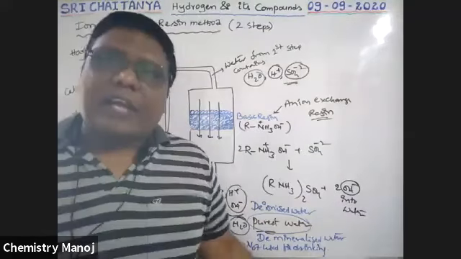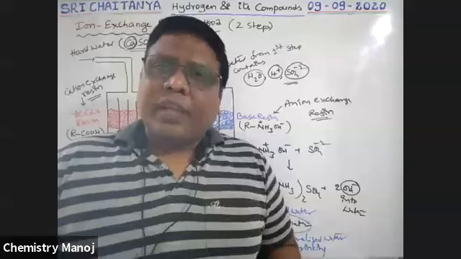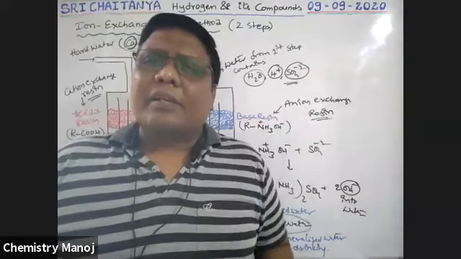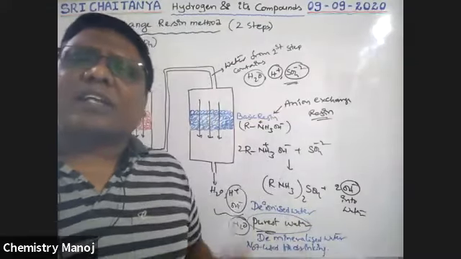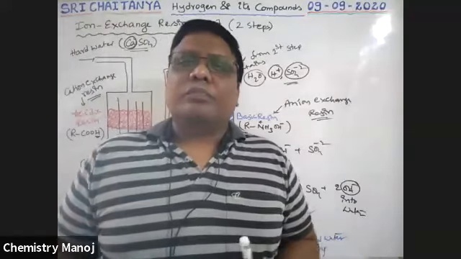Why, sir? Why not used? Actually, drinking water must contain some minerals like NaCl, some chemicals in it. But here no chemicals are there, no salts are there, only H2O.